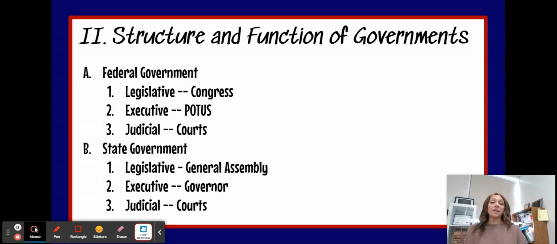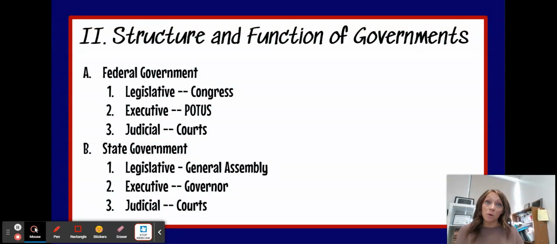In our executive branch, same function as the federal executive branch. Their job is to enforce the laws, but we have the governor and the lieutenant governor and people like the secretary of state and the state treasurer and all those state level executive branch officials. Again, their job, just like at the federal level, is to execute the laws.